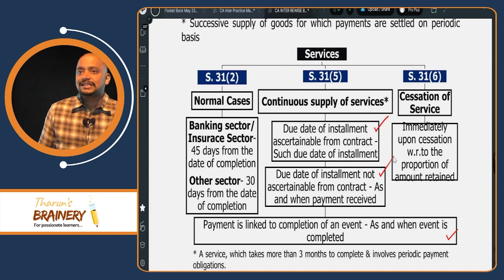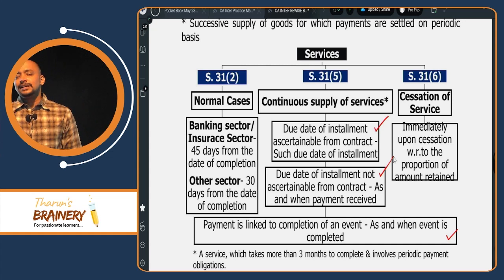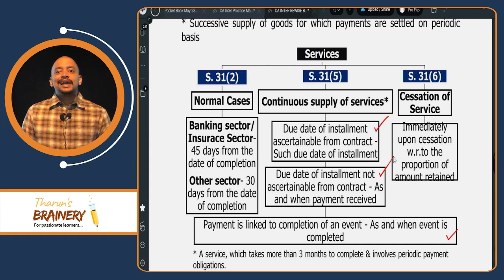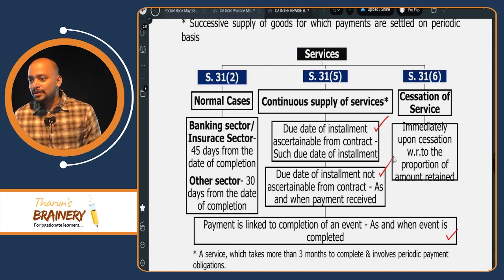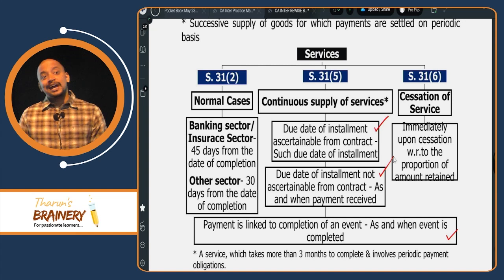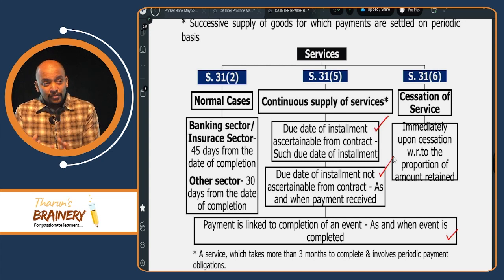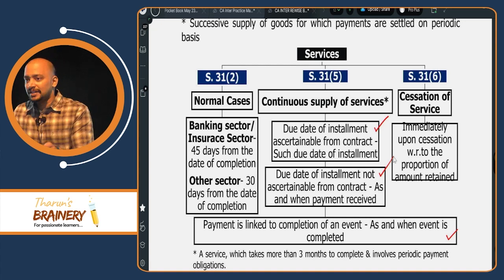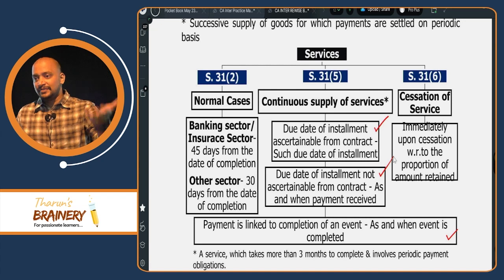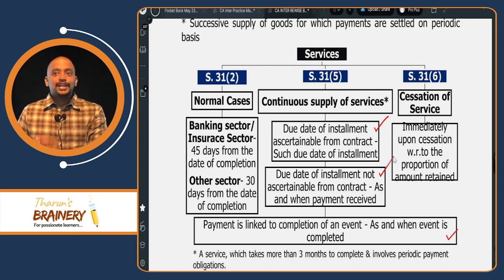Then cessation of service. Cessation of service means abruptly stopping the service. Usually the cinema actors sign a contract and they act for some 5 days or 10 days. Maybe there could be some difference of opinion between the director and the hero. So then the hero will walk out of the movie or the director will walk out of the movie. So what will happen then? For the number of days they work for that movie, they will be receiving money from the producer. So this is known as cessation of service. They enter into a contract to provide the service, but they abruptly stop providing the service. But for the number of days for which they worked, they need to collect money now.